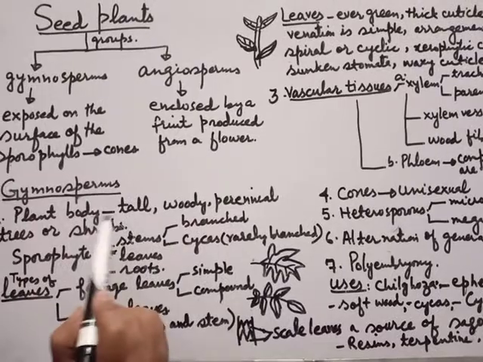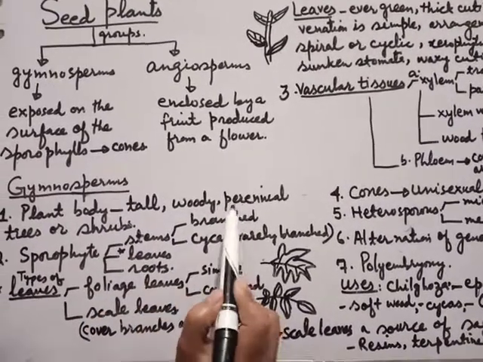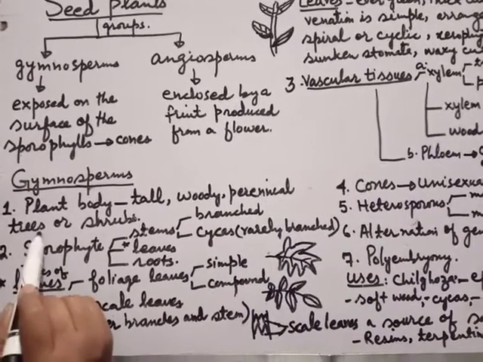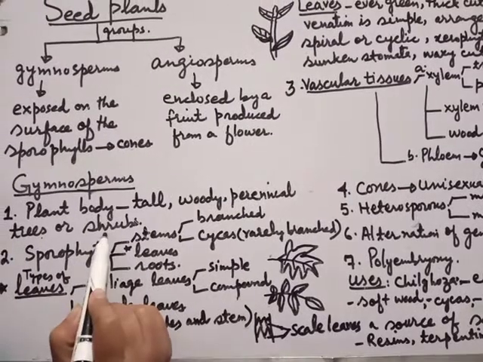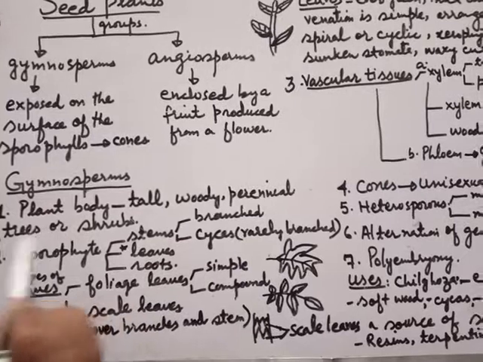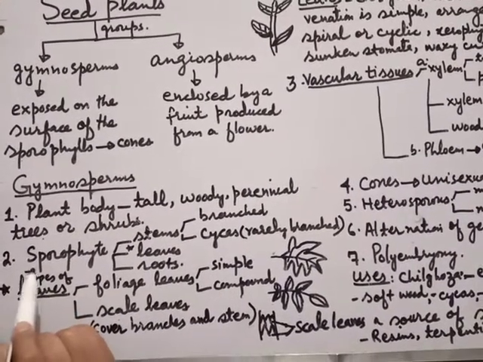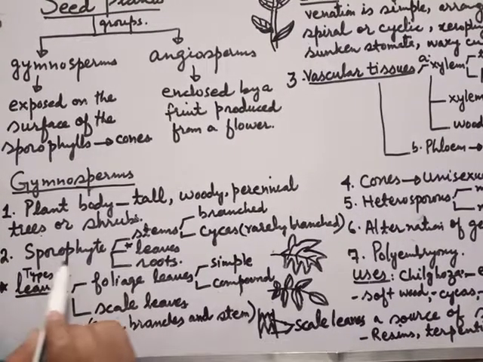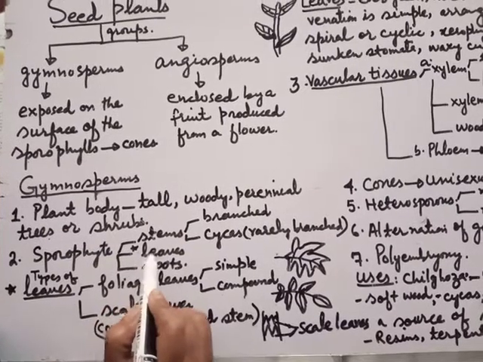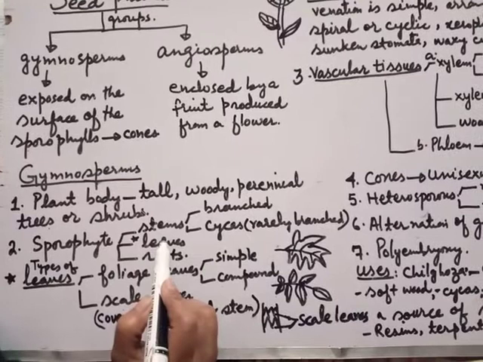Students, the plant body of gymnosperms is tall, woody, perennial. They are in the form of trees or in the form of shrubs. Shrubs are smaller in size as compared to trees. Second, their plant body is called what? Sporophyte. And the sporophyte of the gymnosperms bears stems, leaves, and roots.